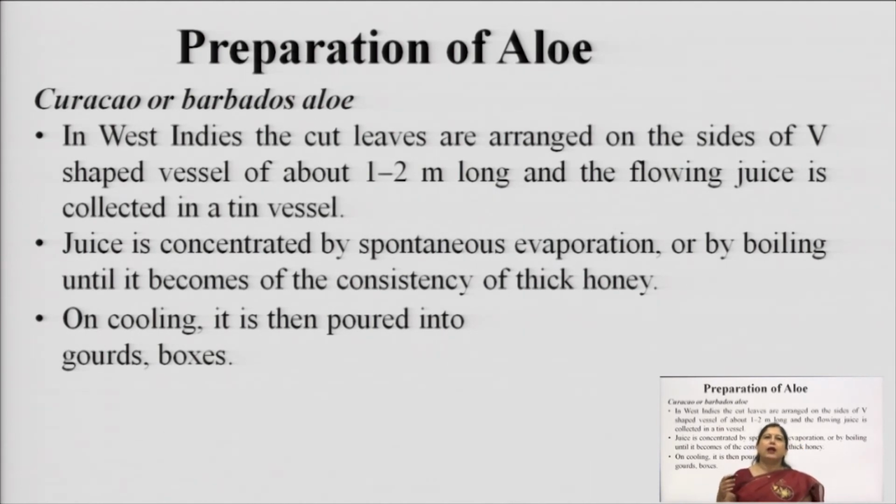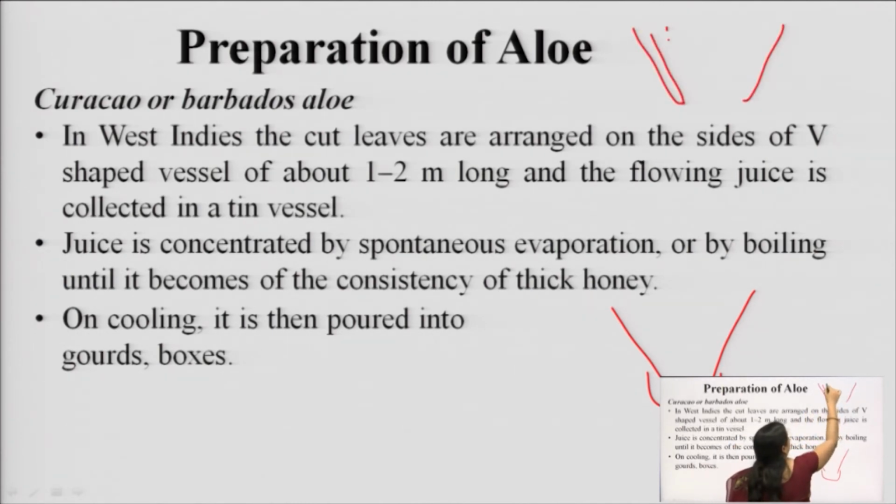And this Curacao aloe, it is generally what is done in the West Indies islands, basically Curacao and Barbados, which are islands in the West Indies. There they are collected in a V-shaped vessel. We have a V-shaped vessel and a tiny vessel attached at the bottom of this V-shaped structure. So, what is done is that the aloe leaves are arranged in a circular pattern.